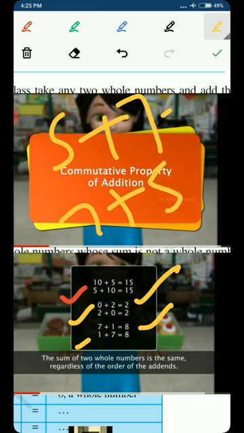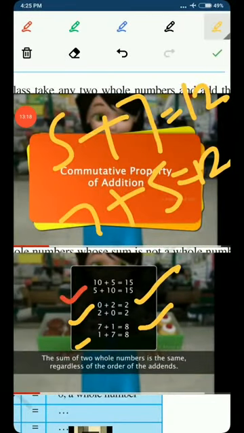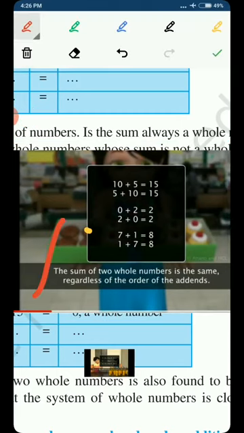When we see that the answer is the same in both cases and the answer is also a whole number, it means the property is satisfied. So this is the way to check whether the commutative property is satisfied or not. So what is the definition of the commutative property for whole numbers? That the sum of two whole numbers is the same regardless of the order of the addends, meaning the numbers we are adding.